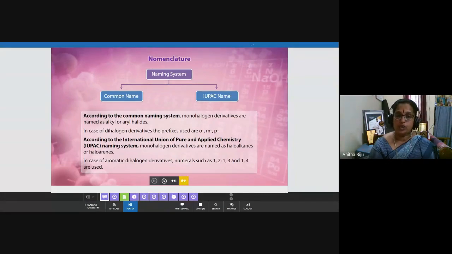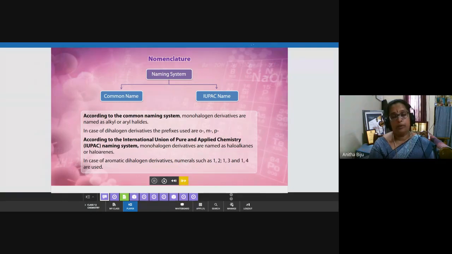The longest chain which contains the maximum number of carbon atoms is known as the parent chain. The rest of the groups or atoms attached to the parent chain are known as substituents. And the second step is numbering of carbon atoms in the parent chain. Let us revise all the rules.